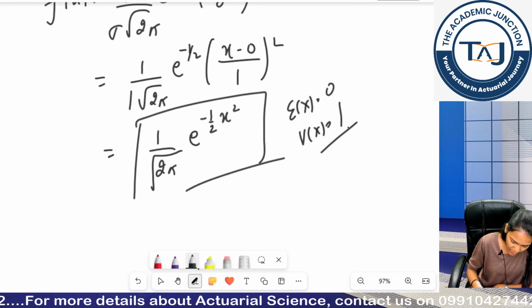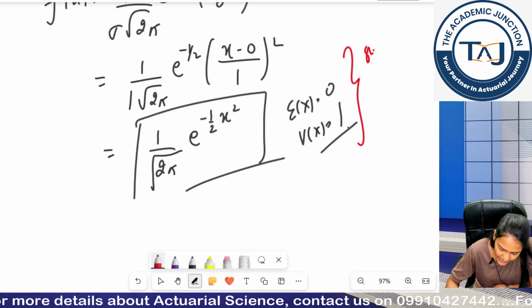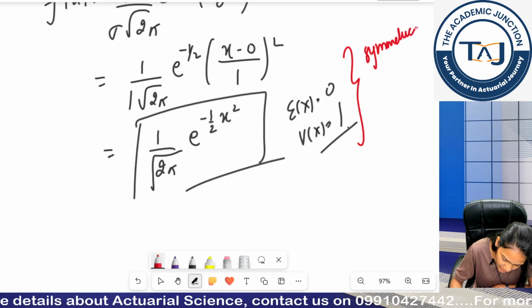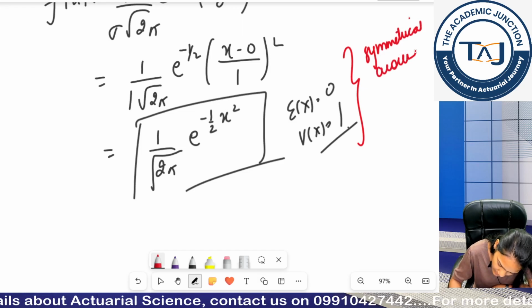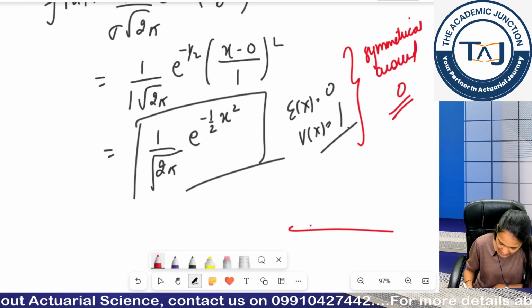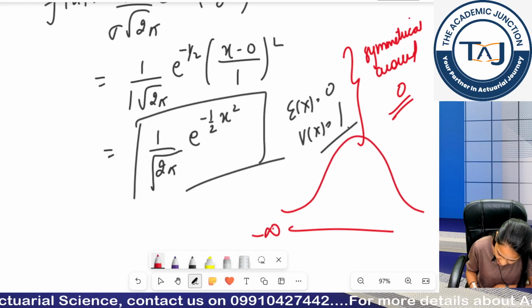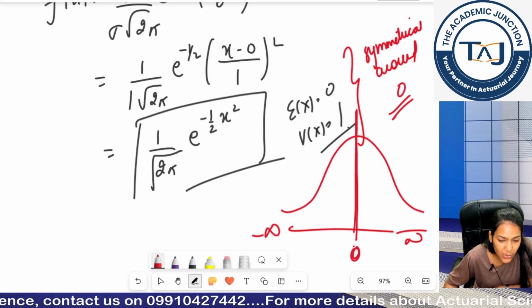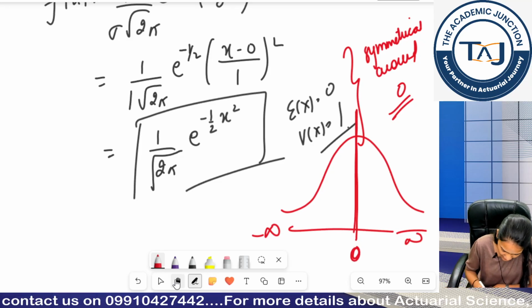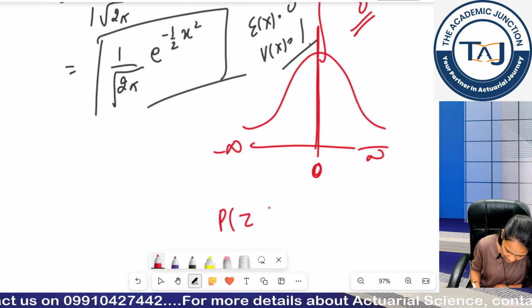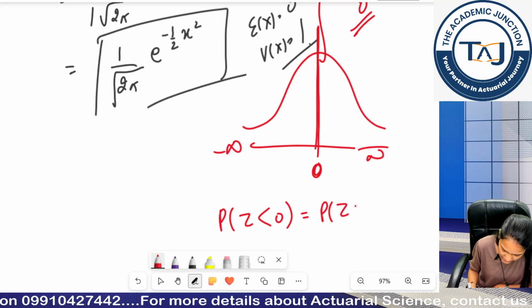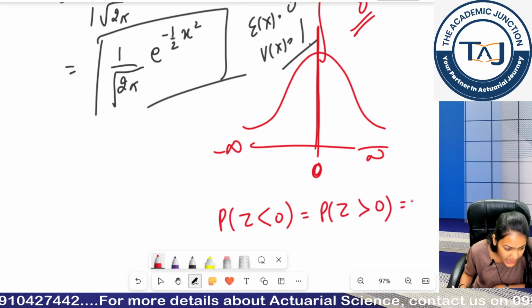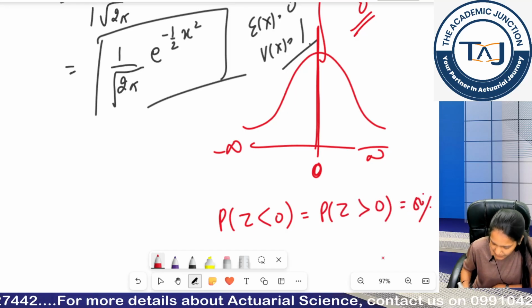So this standard normal distribution, can I say it is now symmetrical around 0? It means again my ranges are minus infinity to infinity, but most of my values are centered at 0. This means for my standard normal distribution, the probability of value being less than 0 is equal to the probability of value being greater than 0, which is 50%.